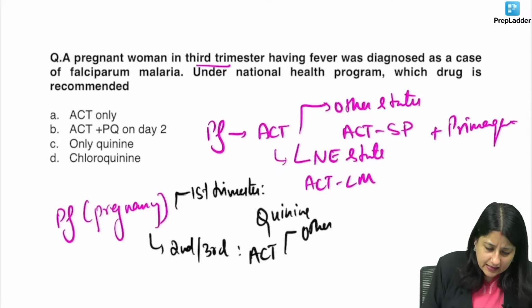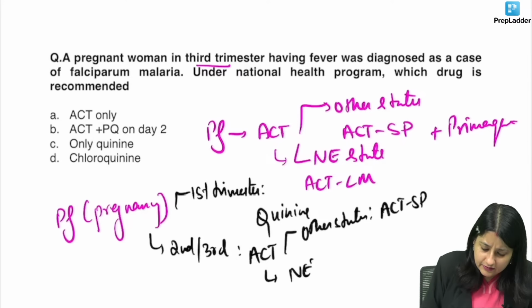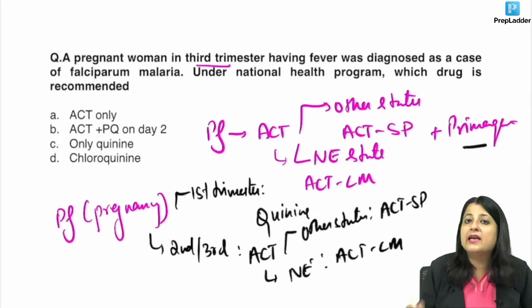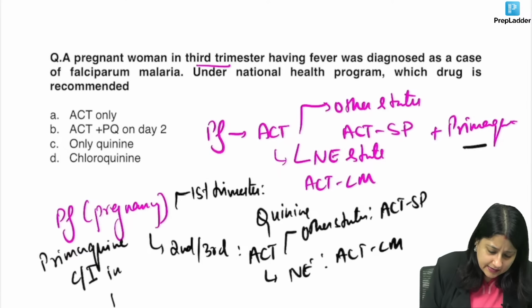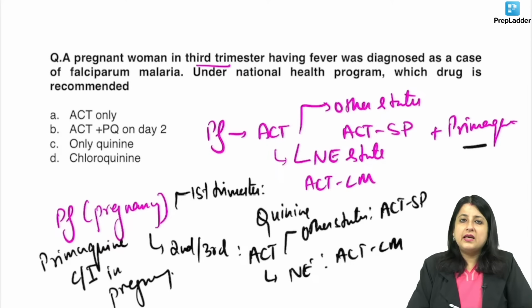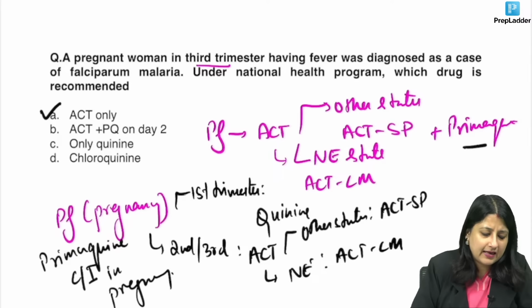And the same thing, guys: other states, it is ACT SP, and northeastern state, it is ACT LM. But do I add primaquine? Never. Primaquine is contraindicated in pregnancy. That is why you will not say option B. What is your answer over here? Option A.